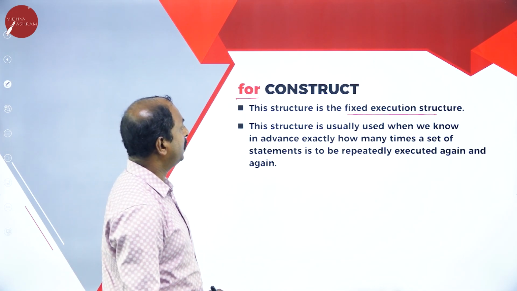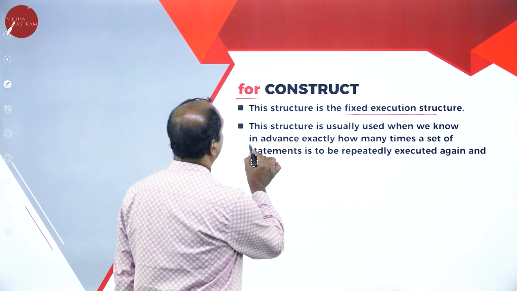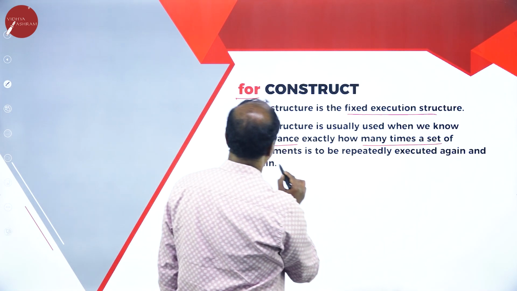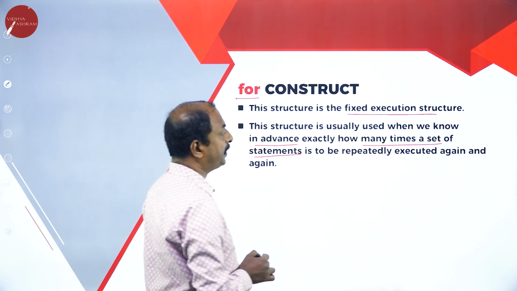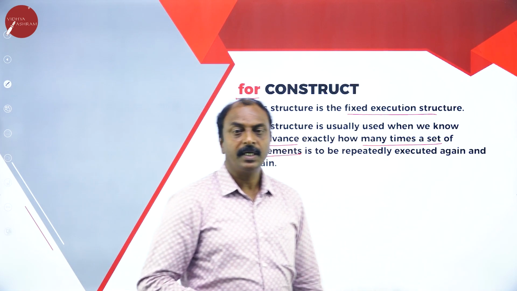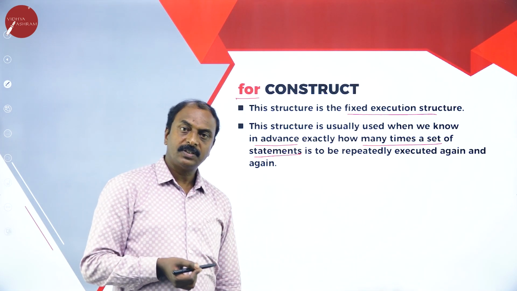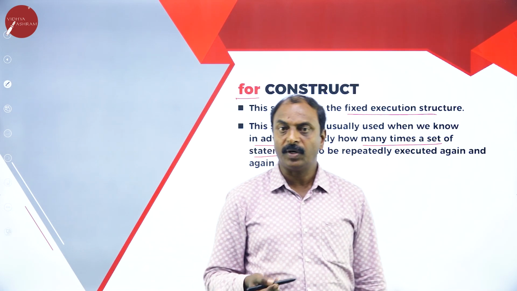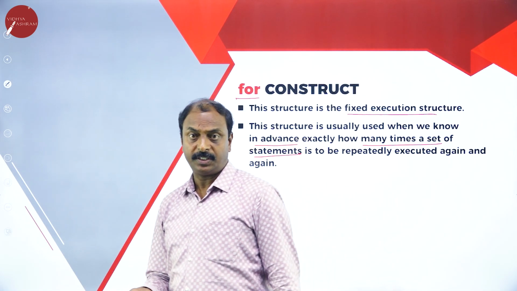So this structure is usually used when we know in advance exactly how many times a set of statements is to be repeatedly executed. So here it is also an iterative statement. The difference from the other two is that here the user must know in advance the number of repetitions.